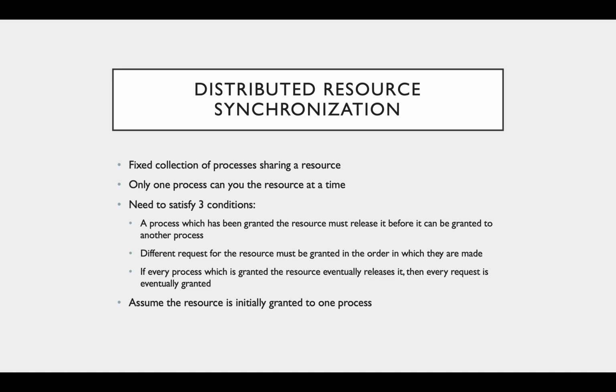Our system additionally needs to satisfy the following 3 conditions. First, a process must release the resource before a resource can be granted to another process. Second, different requests for the resource must happen in the order in which they are made. And finally, if all processes cooperate and eventually release the resource, then every process should be granted access. In other words, there should be no starvation if everybody cooperates.